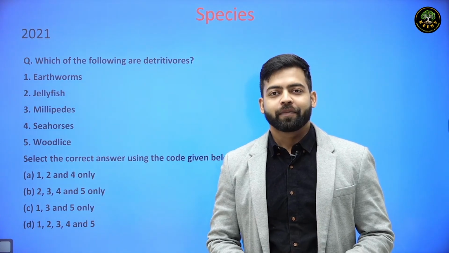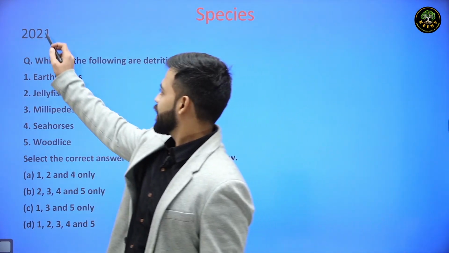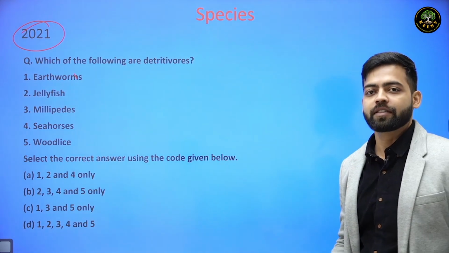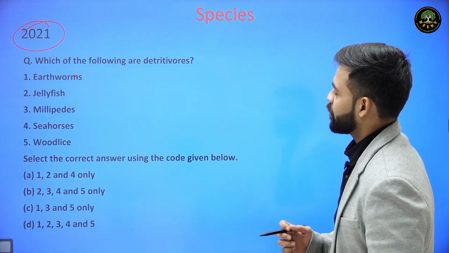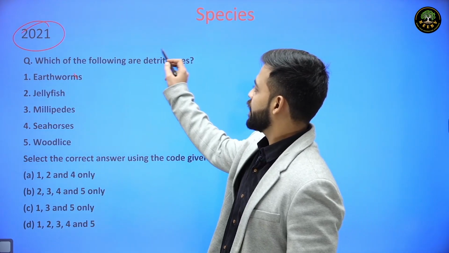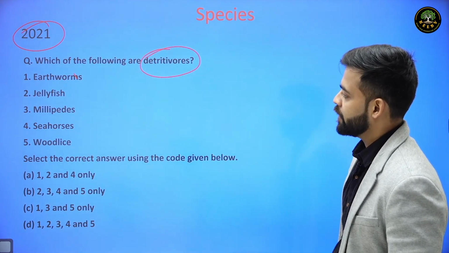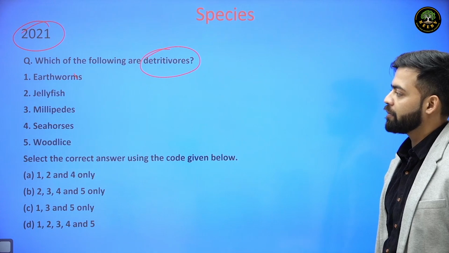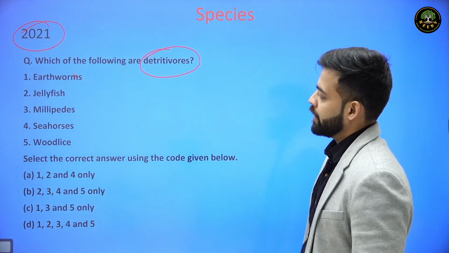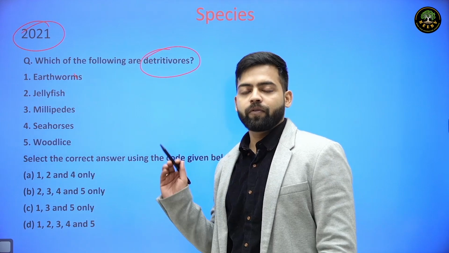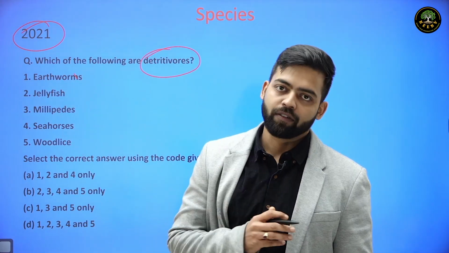Hello and welcome. Let us discuss this question that came in the year 2021 and is related to the topic species in the environment. The question is, which of the following are detritivores? Number 1, earthworms. Number 2, jellyfish. Number 3, millipedes. Number 4, seahorses. And number 5, woodlice.